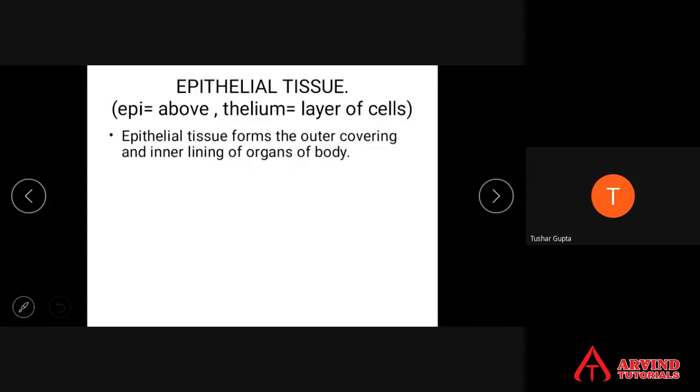Epithelial tissue forms the outer covering and inner lining of organs of the body. Body का inner linings. Inner lining, if you take our digestive system, this is the mouth cavity. It comes to the organs of the digestive system like the food pipe.